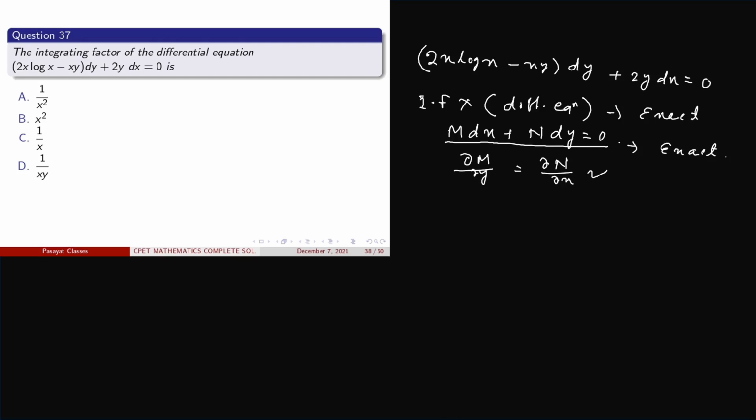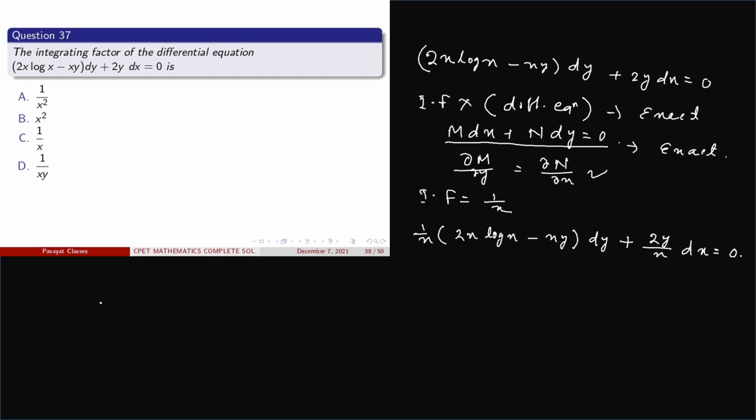Let us randomly put the integrating factor as 1/x. Then on multiplying 1/x in this differential equation, we get 1/x (2x log x − xy) dy + (2y/x) dx = 0.